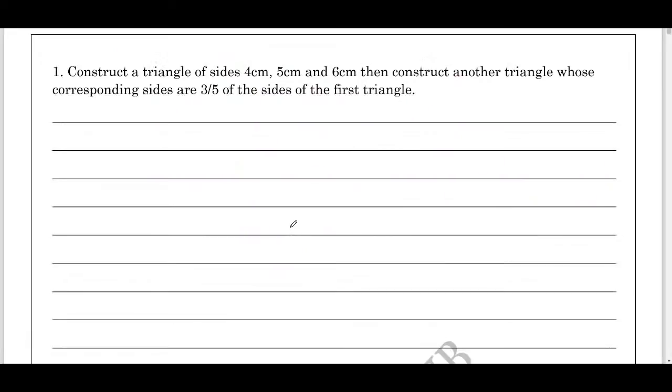Students, the next important 4 mark question is: construct a triangle of sides 4 cm, 5 cm and 6 cm whose corresponding sides are 3 by 5 of the sides of the first triangle. Very simple construction for 4 marks. Do it, make a note of it. Try to construct the similar triangle.